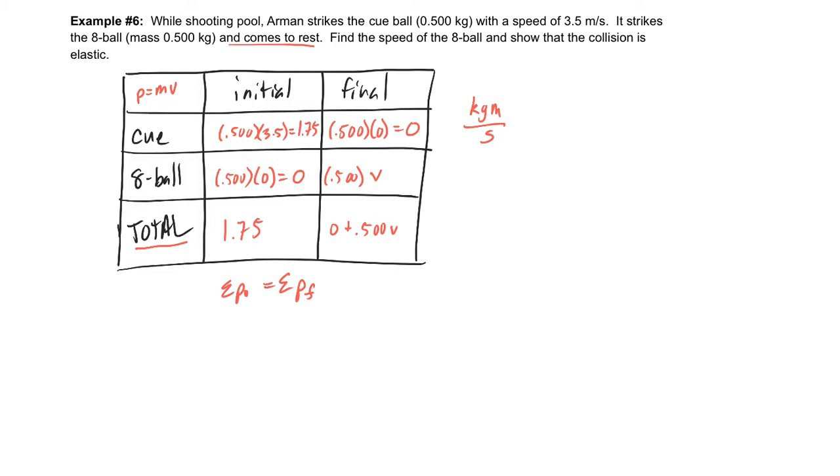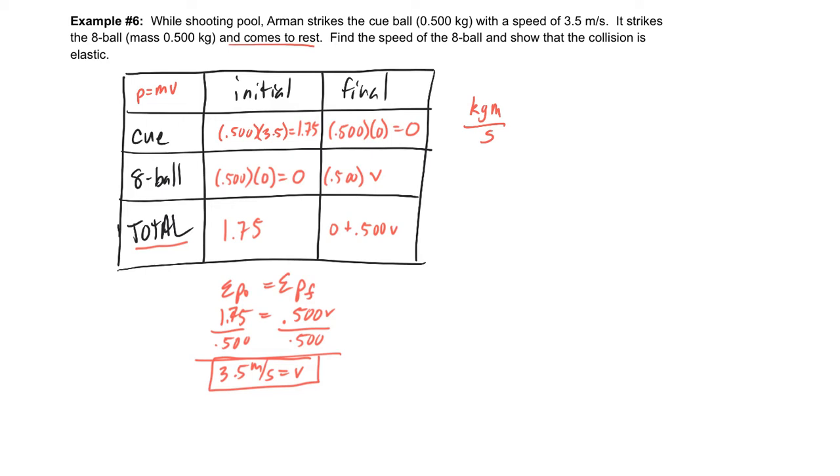All right. So we take the sum of the initial momentums, which is 1.75, and that should be equal to the sum of the final, which just ends up being 0.500 v. And to solve for v, we divide by 0.500 on both sides, and we should then get 3.5 meters per second is the final speed of the 8 ball.